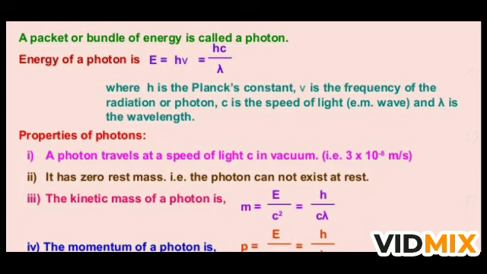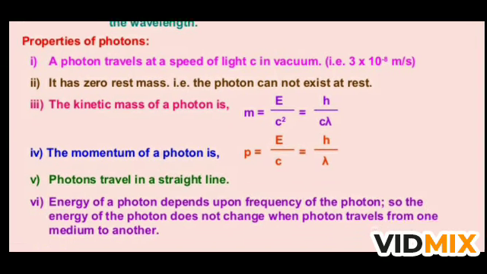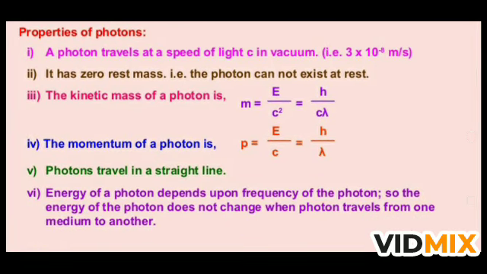Now, what are the properties of a photon? A photon travels at the speed of light in vacuum, that is 3 × 10⁸ meter per second. It has zero rest mass, that is, a photon cannot exist at rest. The third is the kinetic mass of the photon, m is equal to E by c², or we can say h by cλ. And the fourth is the momentum of a photon, p is equal to h by c, or we can say h by λ. The photon travels in a straight line.